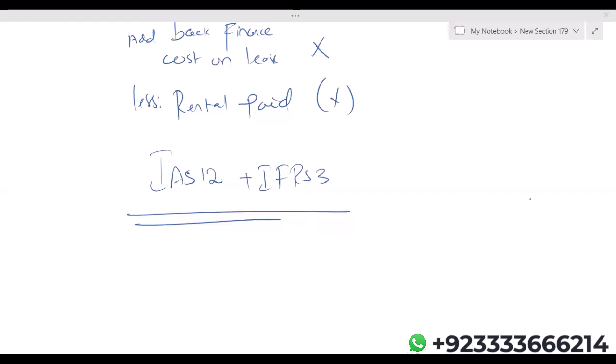Students, let's discuss another relationship between IAS 12 and IFRS 3, business combination. Basically, it is a requirement of IFRS 3. At acquisition, you have to bring all the net assets of the subsidiary at their fair value. Now, the fair value adjustment is the difference of two things. One, the carrying amount in the individual books of the subsidiary, and two, the fair value at acquisition date. The difference is the fair value adjustment. According to IAS 12, any deferred taxation which is arising from fair value adjustment, the impact of that deferred tax goes to the goodwill.